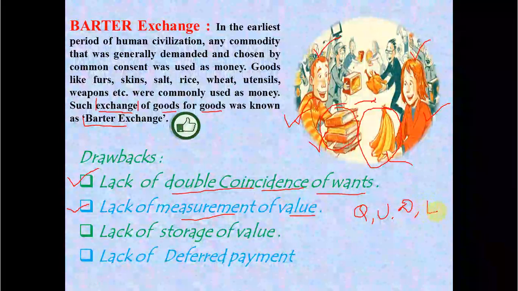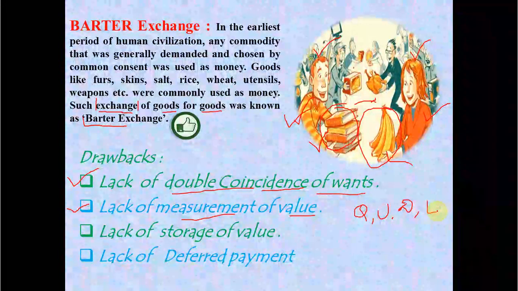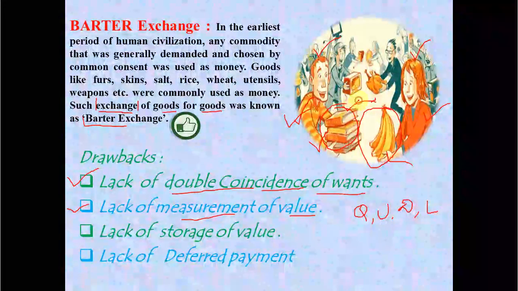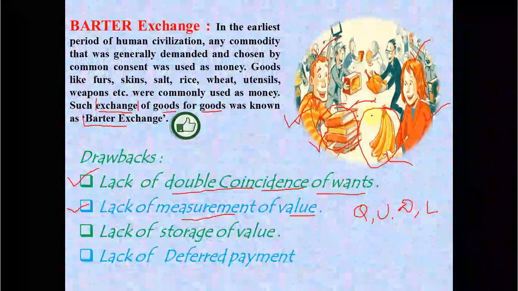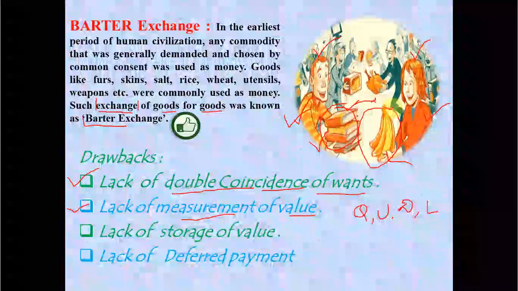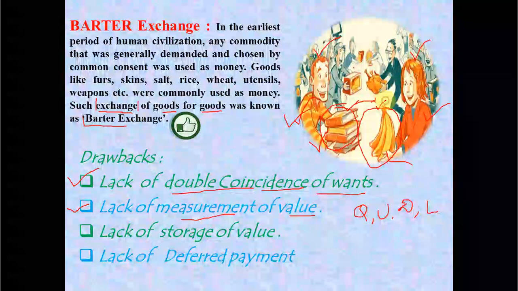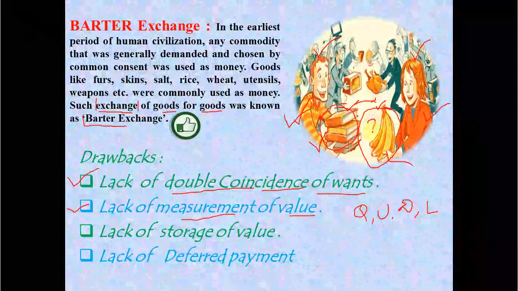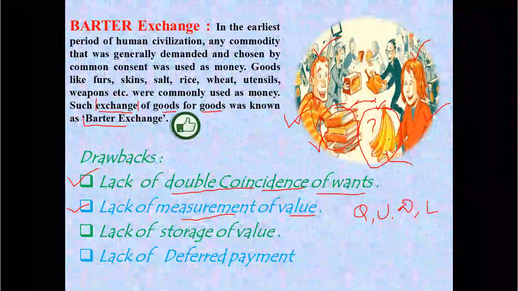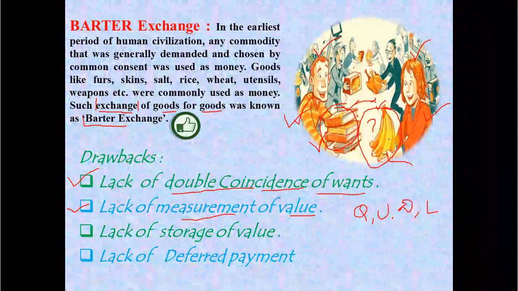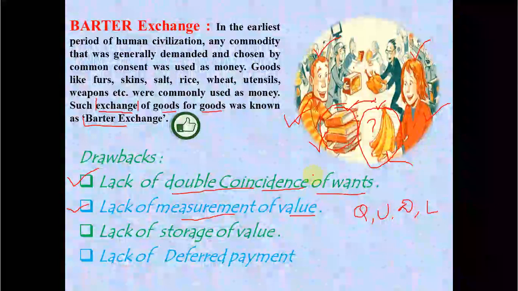There are so many measurements of the value of goods. Here the unit of a book is one book or two books, whereas bananas are in dozens. So they cannot be interchanged easily. How much? That is the question. How many books should be provided for a dozen bananas? Should we provide one book for a banana, or one book for 12 bananas? That is the problem of the barter system.